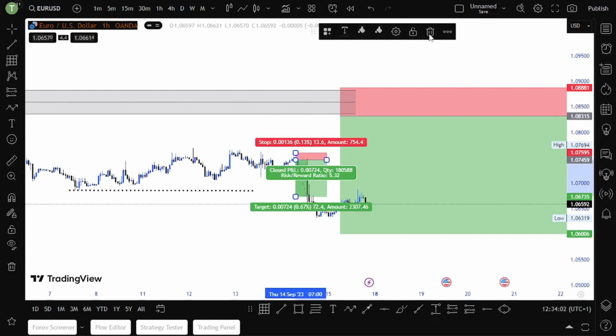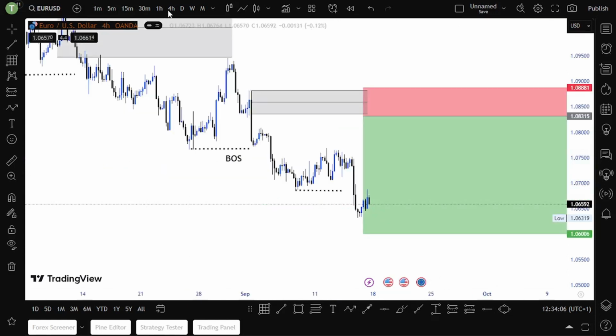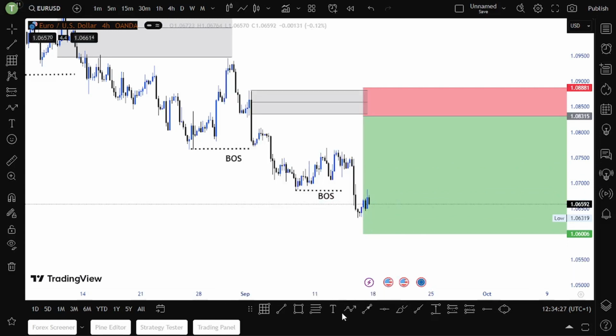So now let's look at EURUSD now. This is part of the past now, so let's move on. Let's get back to the H4. On H4, as you can see, this is our recent break of structure to the downside. So where is our supply zone? Our supply zone is here. This is where our supply zone is.